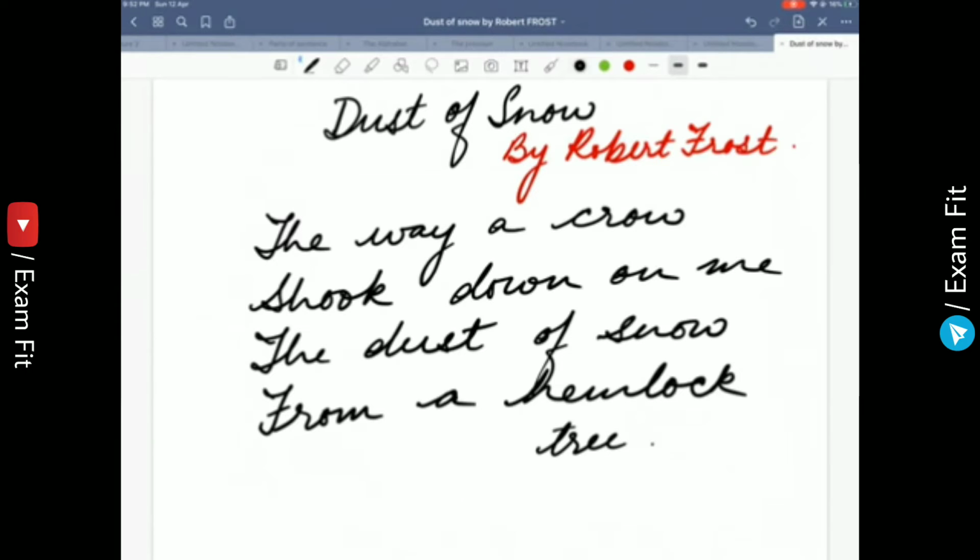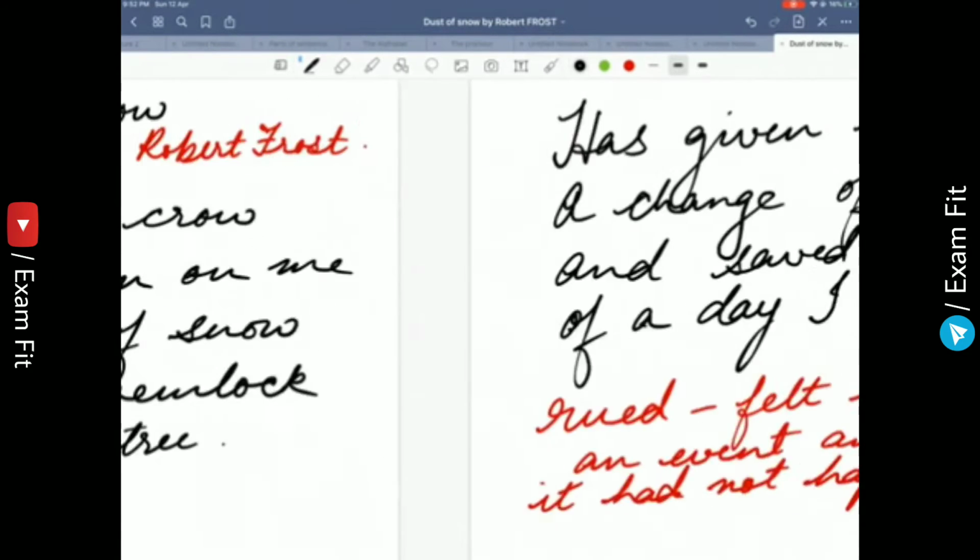So I repeat, the way a crow shook down on me the dust of snow from a hemlock tree. So here the poet was walking under a snow-covered hemlock tree where a crow perched on one of its branches and shook down some of the snow on the poet.